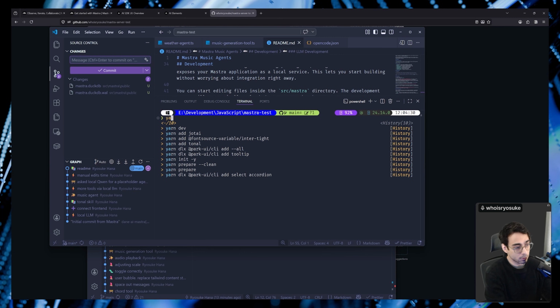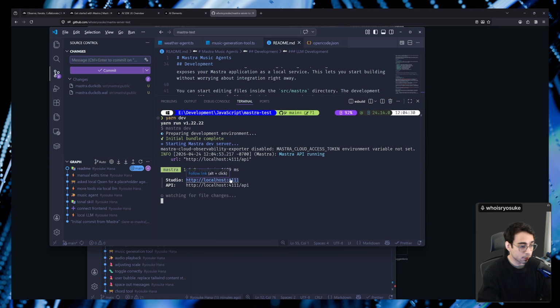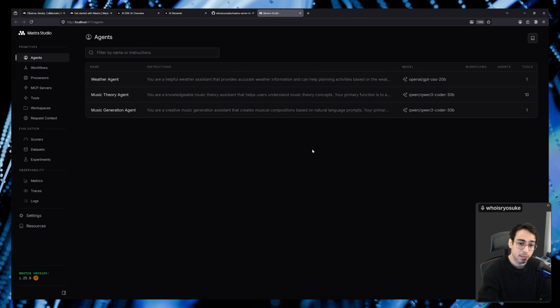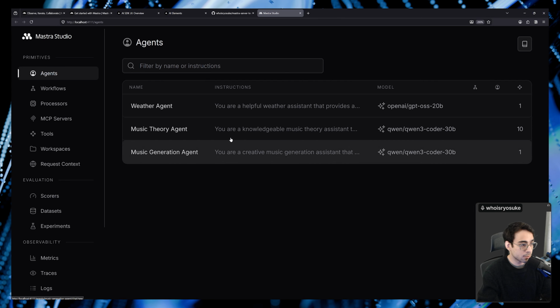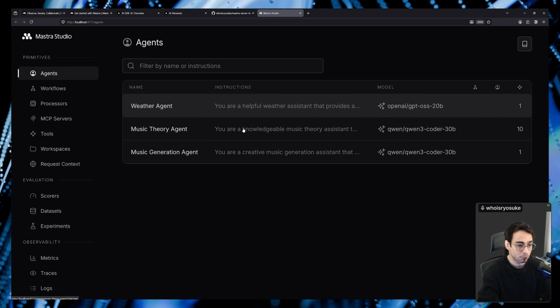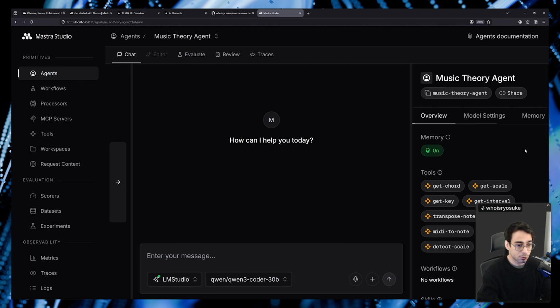We can pop over to the server project once you have all the dependencies installed and all that good stuff, and just load up the server. Let's check out what it looks like. You can see here that I have a studio admin interface. They list all the different agents that you have available. It shows the models that you have them attached to. And if you wanted to, I can just click one and start chatting with it.